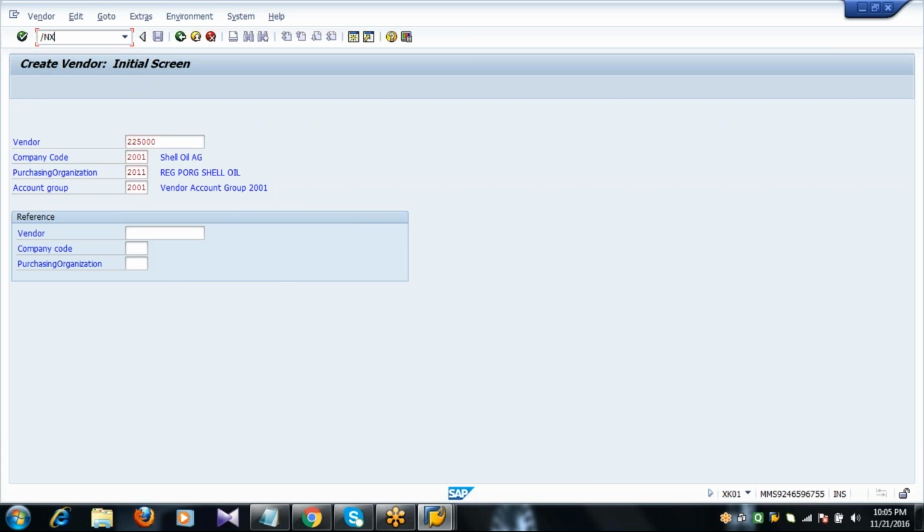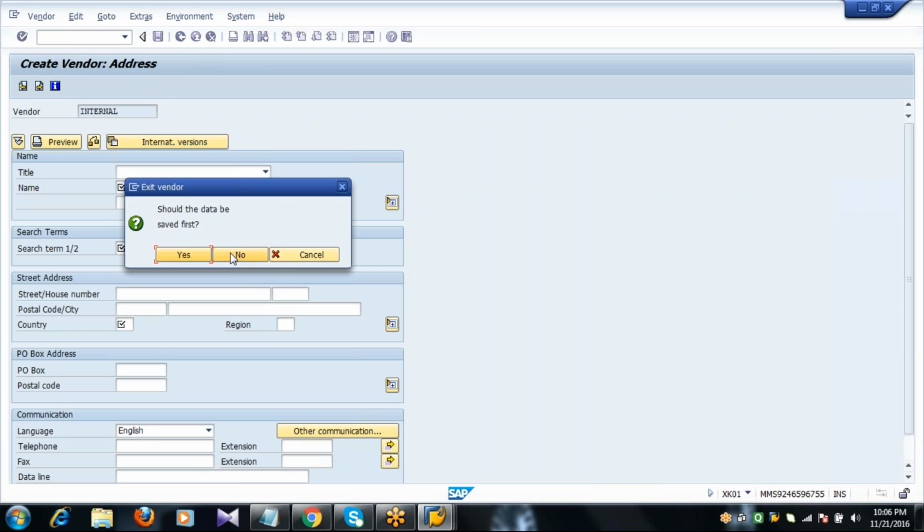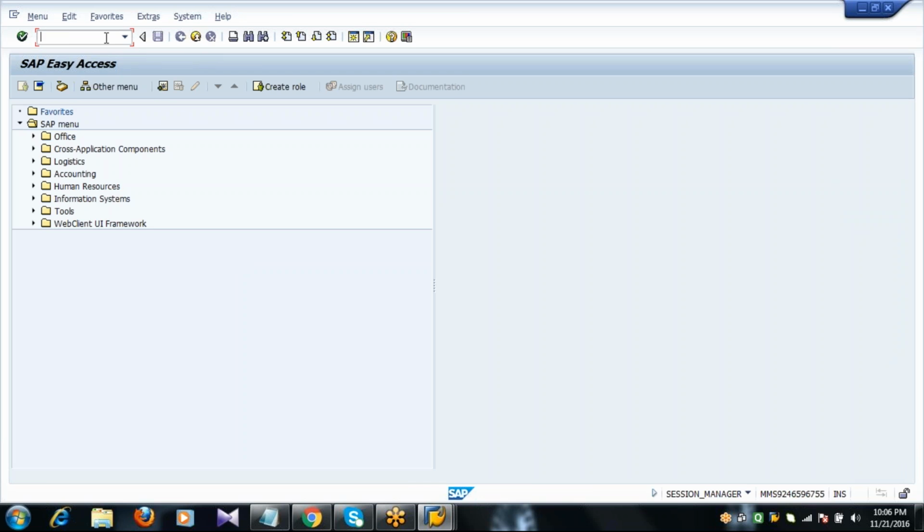Now this time see, refresh the screen. XK01. Now when I press enter, I did not enter anything in the vendor column, and you got a message as internal. So finally when you fill all the details and save it, the system displays the number. Please remember the concept of number ranges, the concept of internal and external. Always we go for the internal number ranges only. So I'll go to create a vendor, XK01.